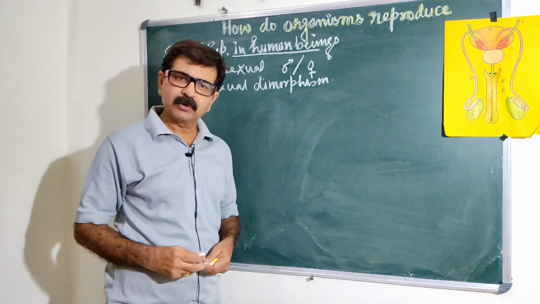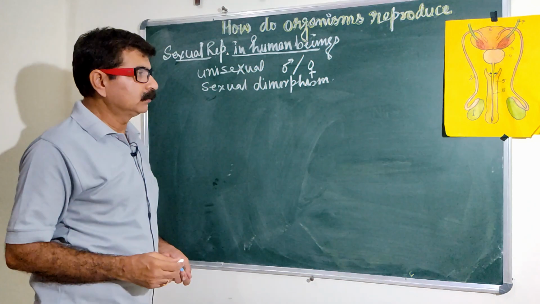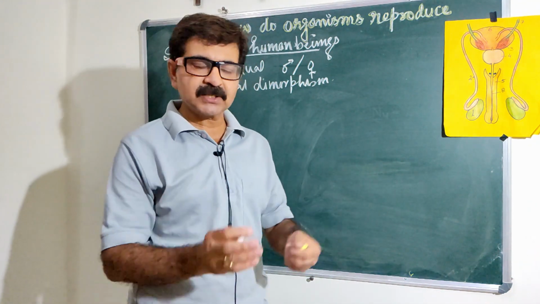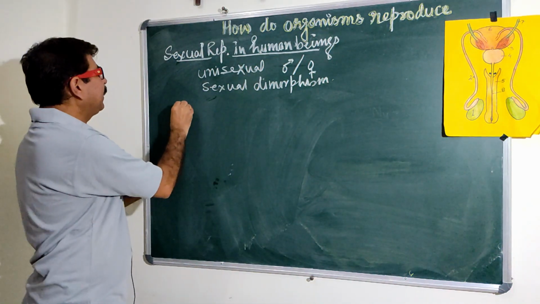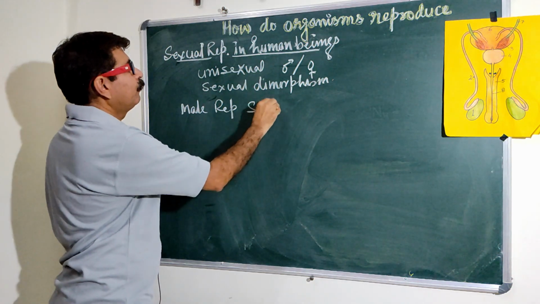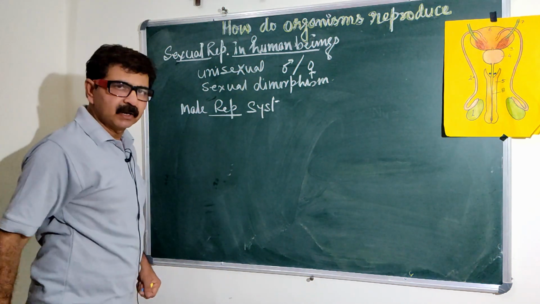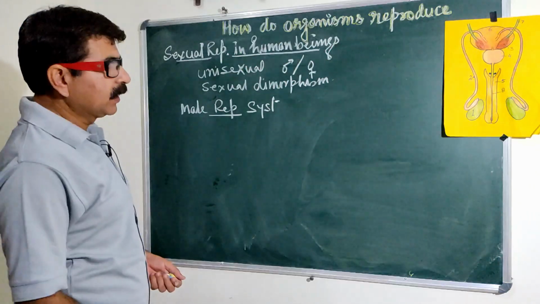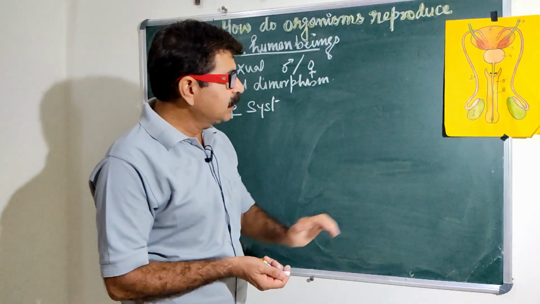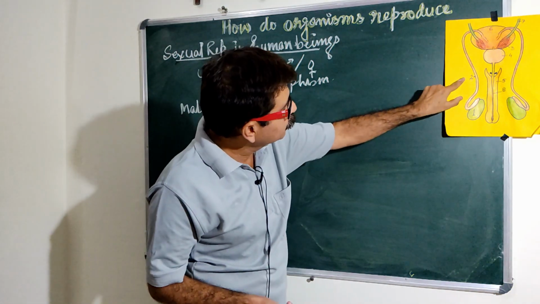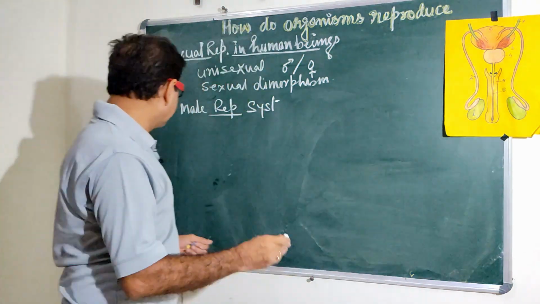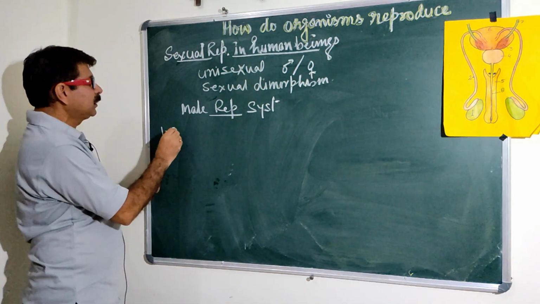That is sexual dimorphism. Now, if you talk about the reproductive system, let's start with the male reproductive system. A well-developed system is present there. You can see the diagram shown here and the numbering is mentioned there: 1, 2, 3, 4 and so on. So I am writing the names of that. Number 1, what is the number 1? It's a testis.